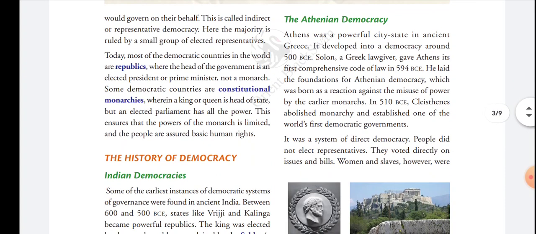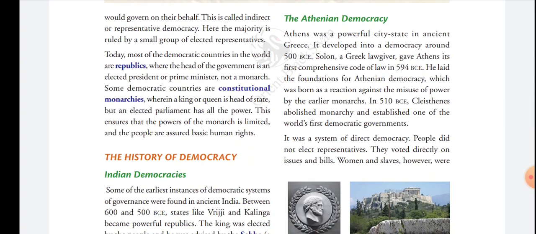Today, most of the democratic countries in the world are republics. Republic means the head of the government, who can be a president or a prime minister, is not a monarch. They are elected by the people. This is known as the republic form of government.